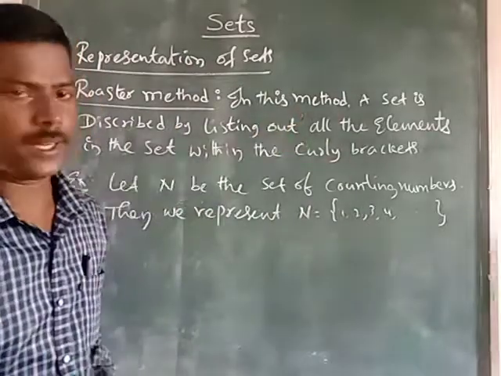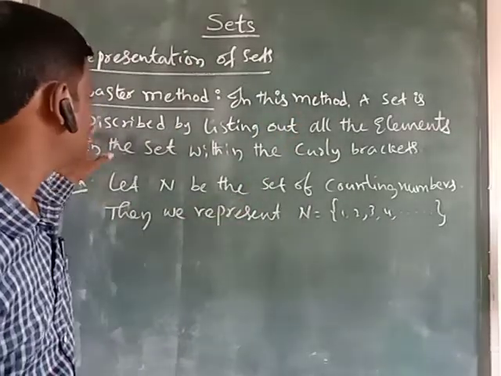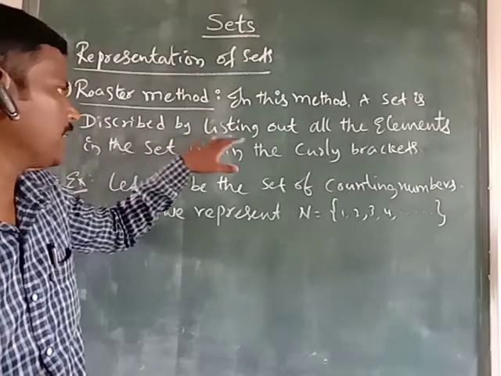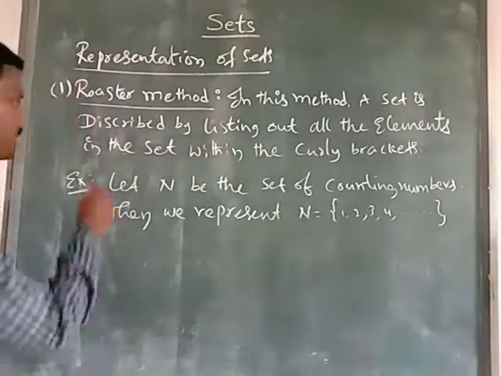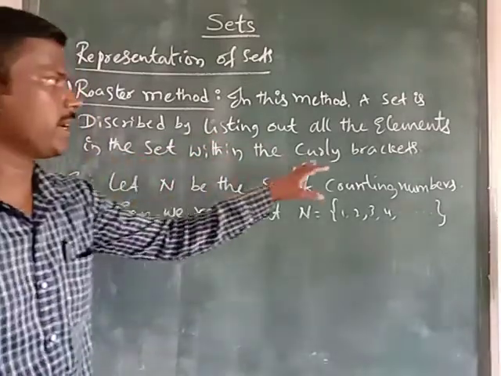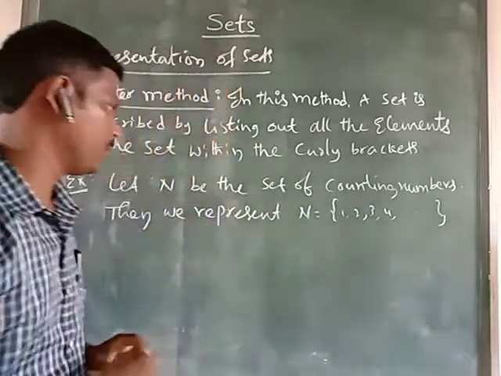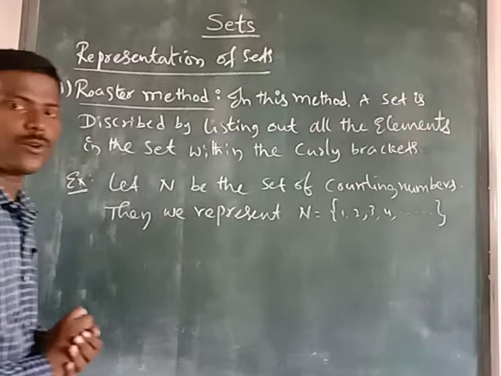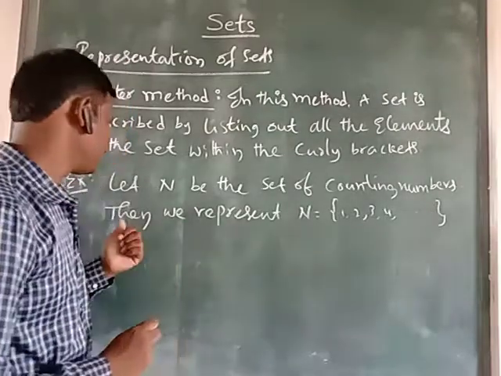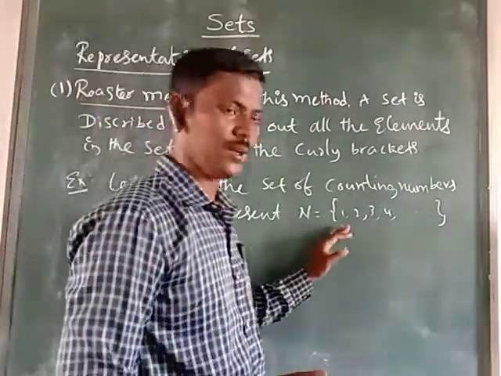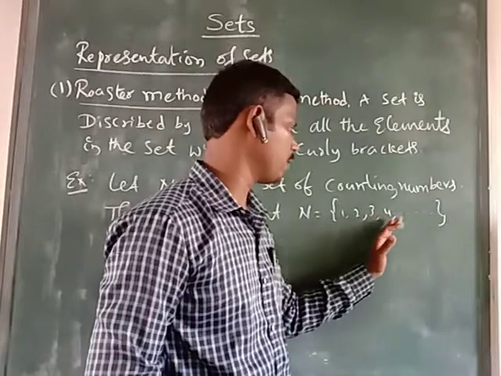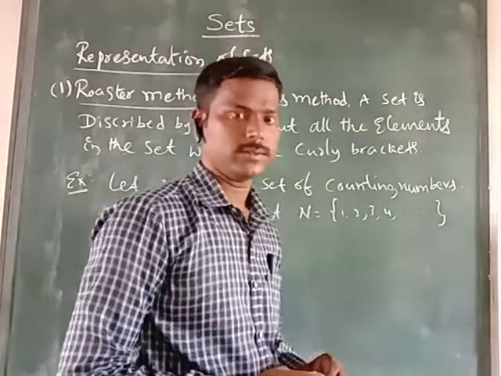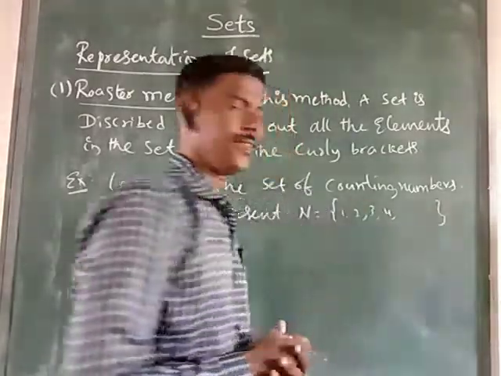In this method, a set is described by listing out all the elements in the set within curly brackets. For example, let N be the set of counting numbers. Counting numbers means natural numbers. So we represent N = {1, 2, 3, 4, and so on}, infinite, closed with curly brackets.